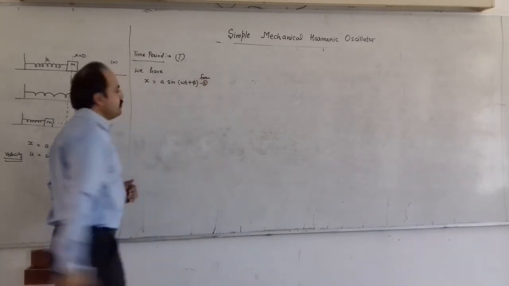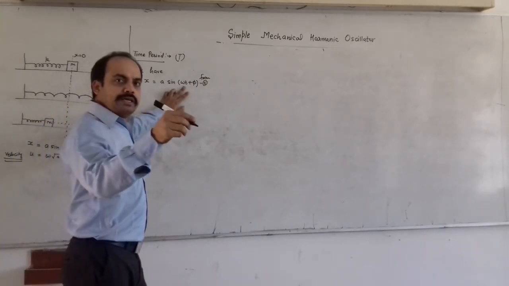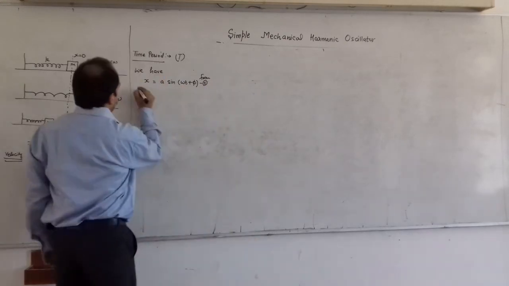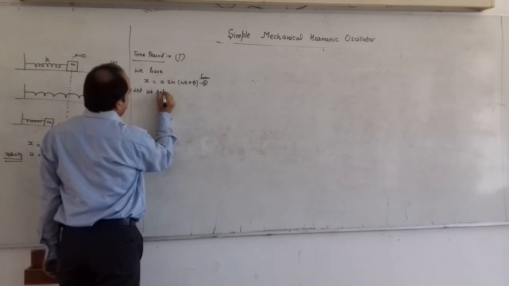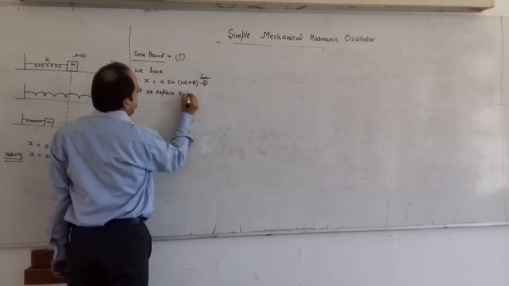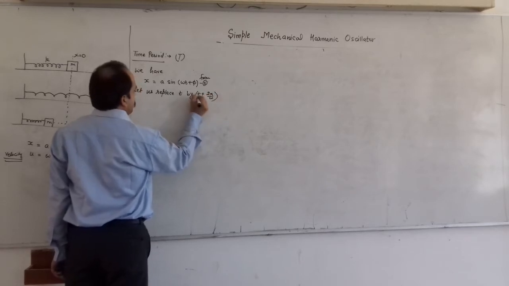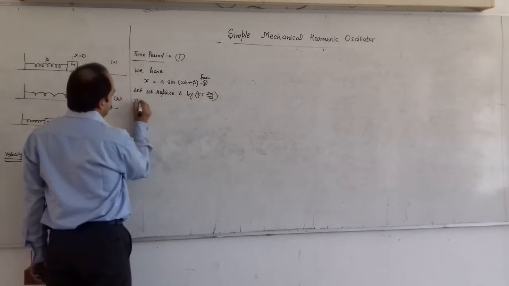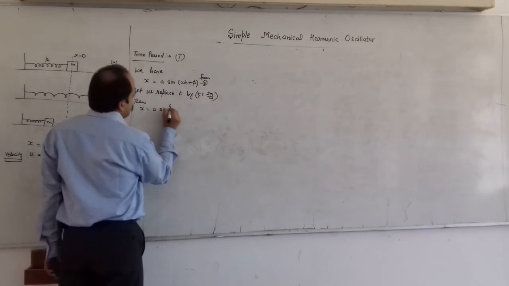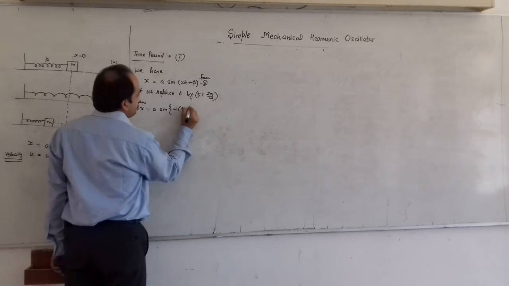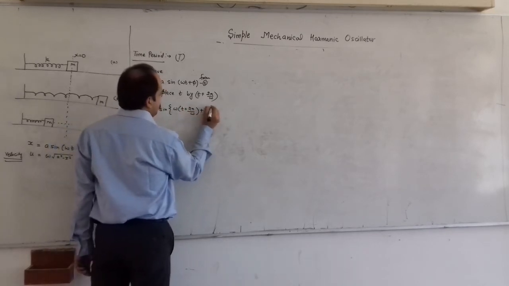From equation number 5, let us replace t by t plus 2 pi by omega. Then x will change to A sin(omega times (t plus 2 pi by omega) plus phi).